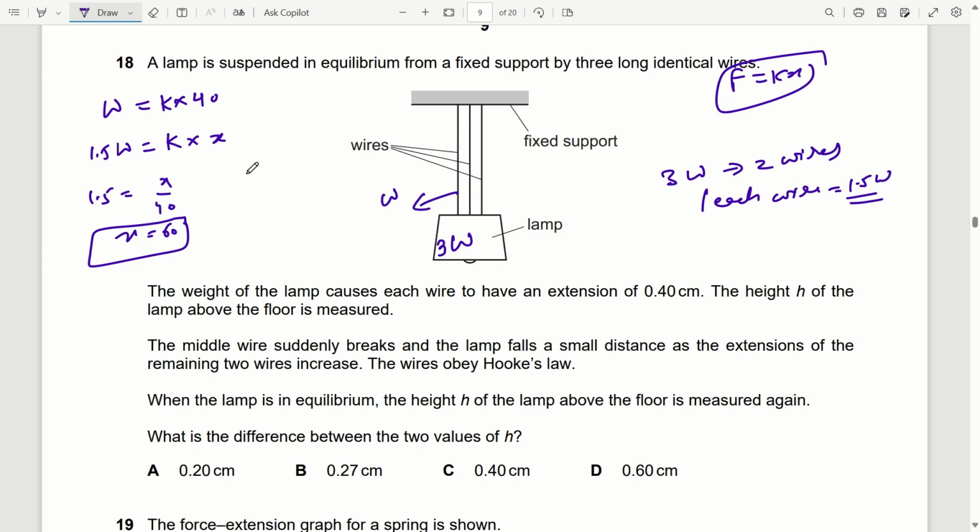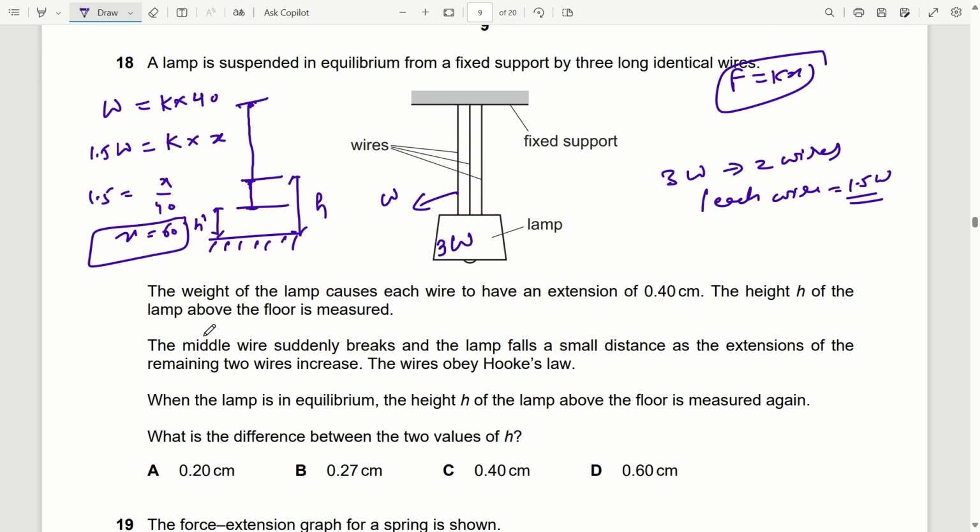Means earlier, let's say this was the initial height, this is ground, this is the initial height h. Now this is the new height h dash. Now extension now is, if this is the point from where it is hung, so initially due to extension 40 centimeter the wire is at this point. Now due to 60 centimeter wire will be at this point. So the difference will be 60 minus 40, that is 20 centimeter. So the difference in height will be 20 centimeter.